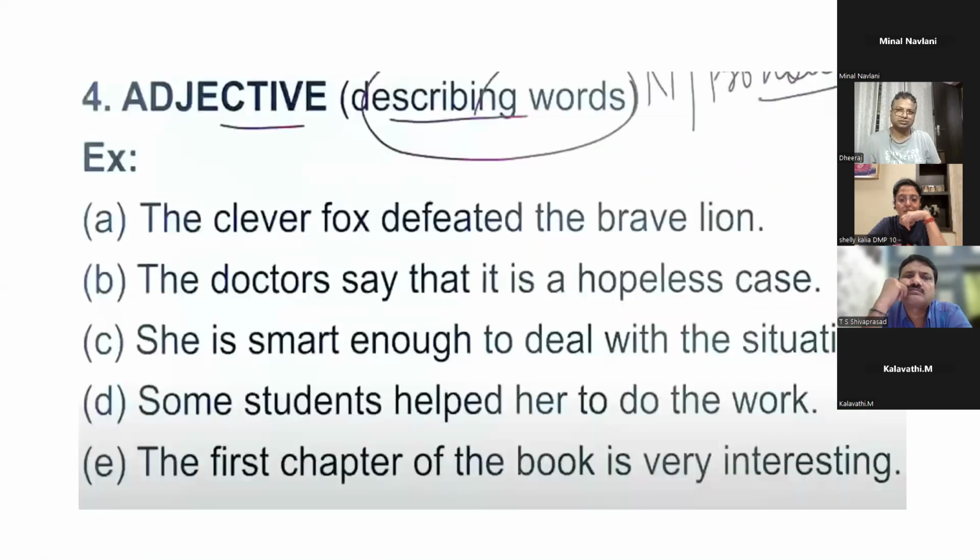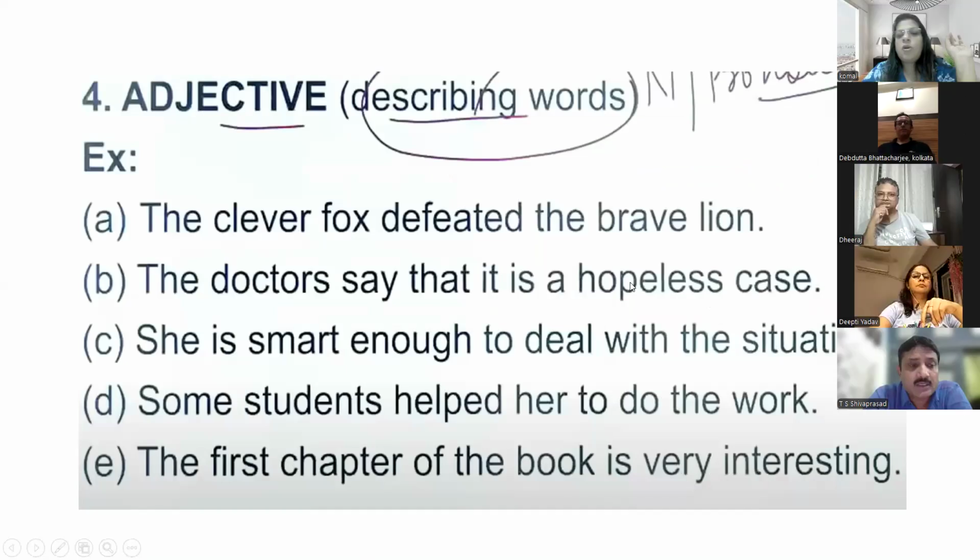Okay. Now you read this. Now we come to adjectives. Adjectives means the describing words, which describe the nouns and the pronouns.